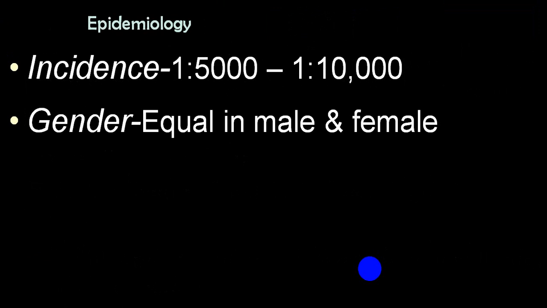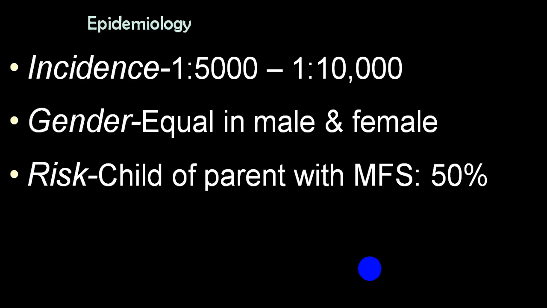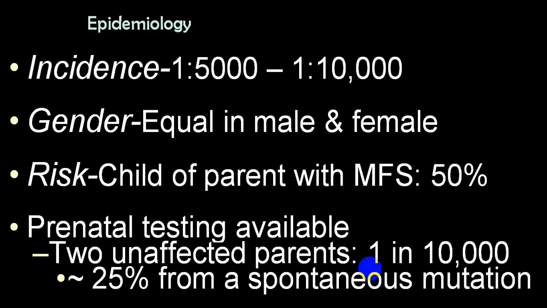Incidence rate is very low, 1 in 5,000 or 1 in 10,000. Male and female are equally affected. A parent with Marfan syndrome has a high chance, 50%, of having a child with Marfan. With two unaffected parents, the chance is 1 in 10,000. But there is always a 25% chance of spontaneous mutation.